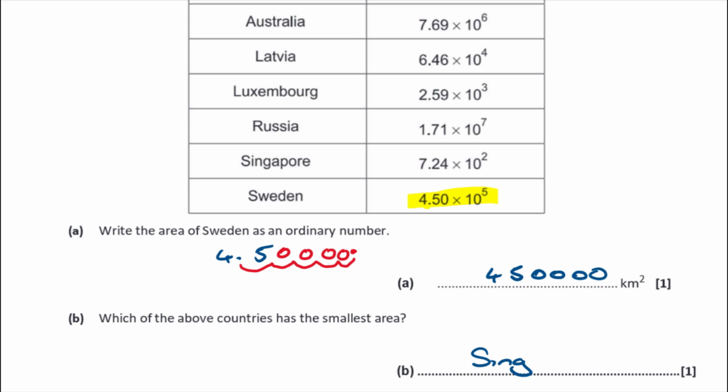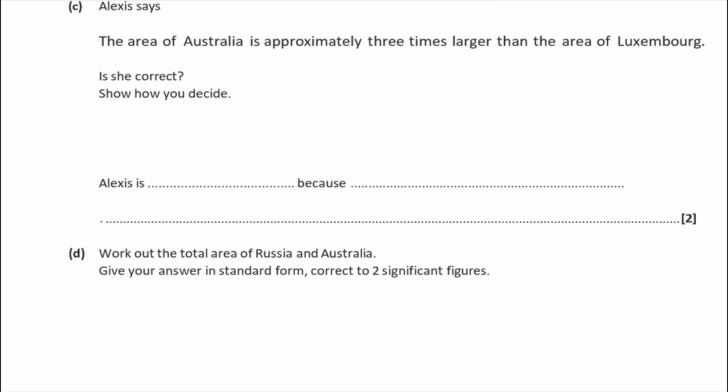Singapore is just a teeny tiny island. Part C, Alexa says the area of Australia is approximately 3 times larger than the area of Luxembourg. Is she correct? Show how you decide. Well, just from common sense, I know she is ludicrously wrong. Australia is huge. But anyway, let's look at the maths.